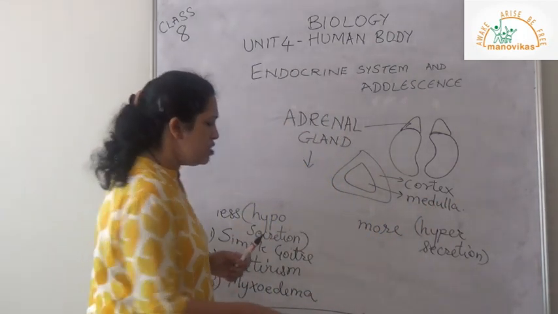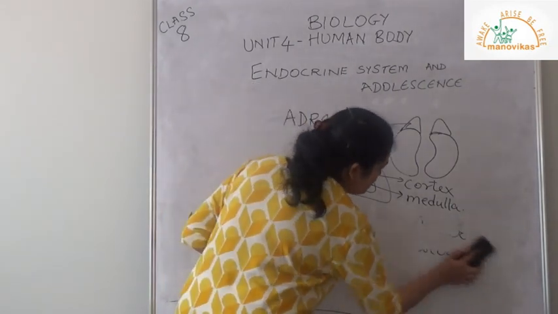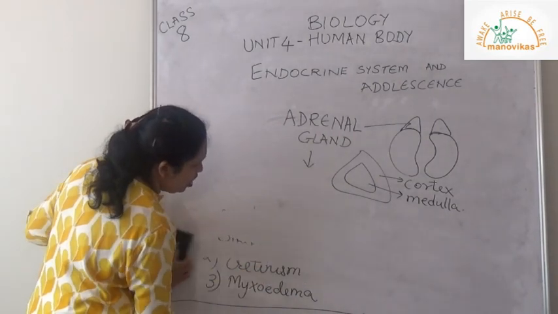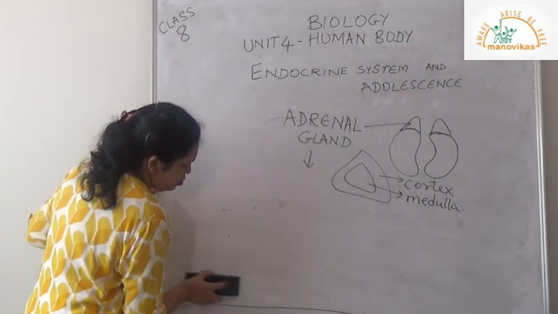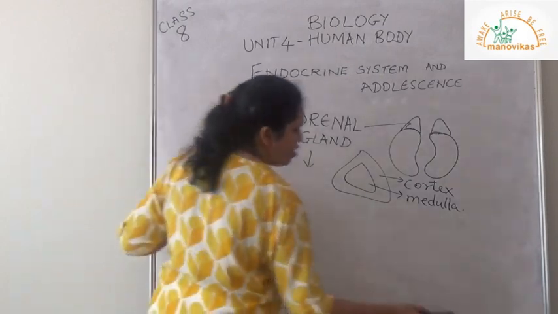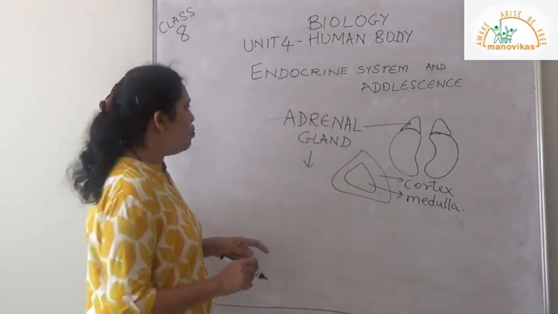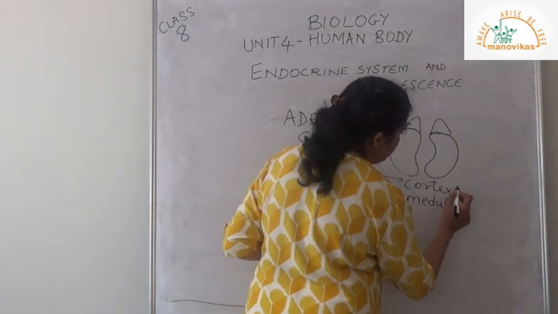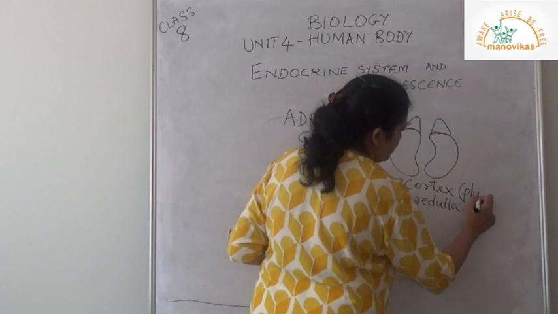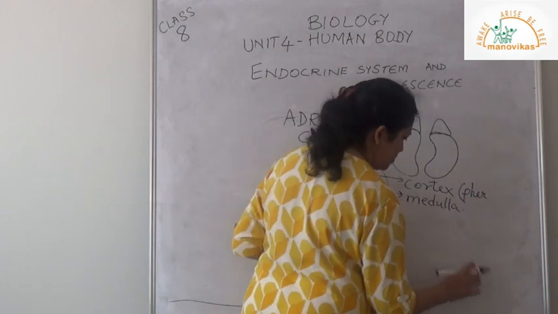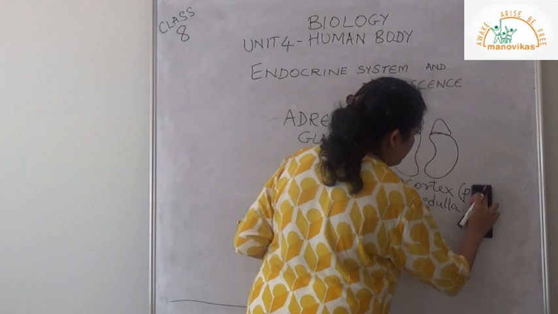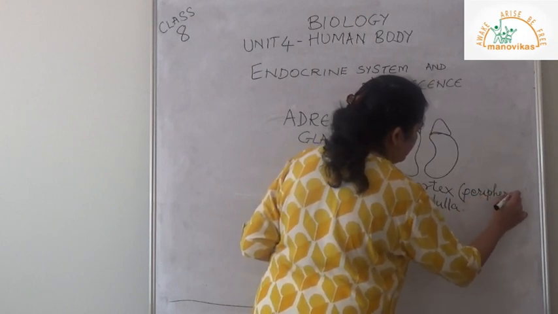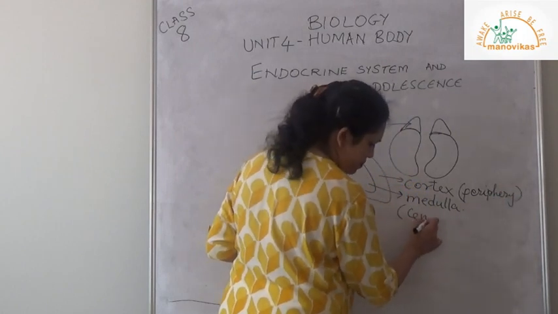Both of them secrete different hormones in the body, and all the hormones are equally important to the body, like thyroxine. The cortex is at the periphery, and the medulla is in the center.